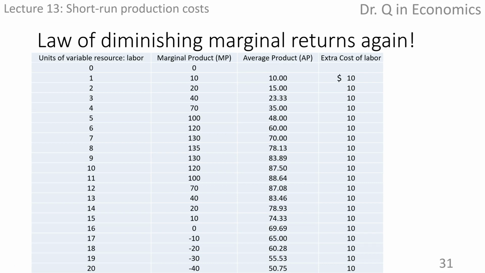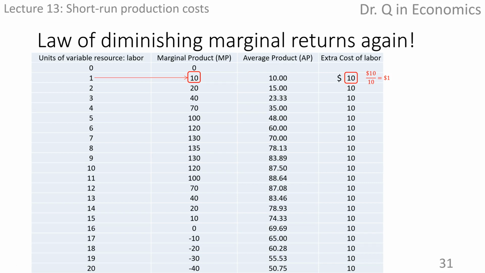Then the extra cost associated with another worker is $10. Because the first worker produced 10 units of output, the extra cost of each of these 10 extra units of output is $1.